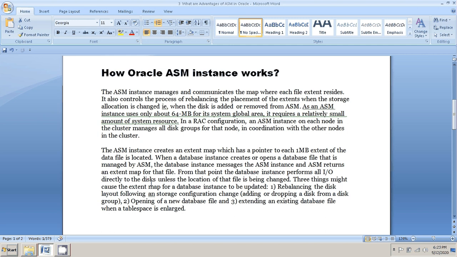An ASM instance uses only about 64 MB for the SGA, the system global area, so it requires a relatively small amount of system resources. In a RAC configuration, an ASM instance on each node in the cluster manages all disk groups of that node in coordination with the other nodes in the cluster.